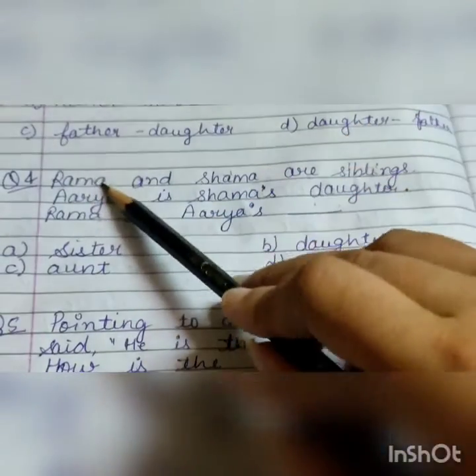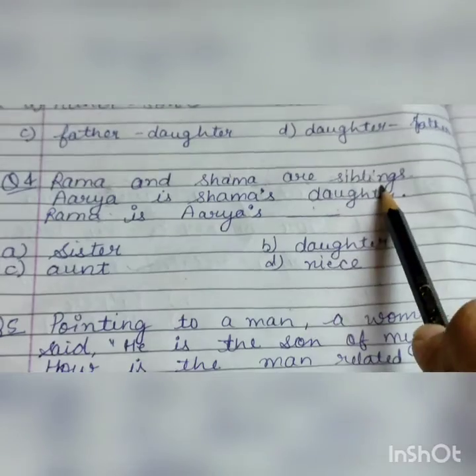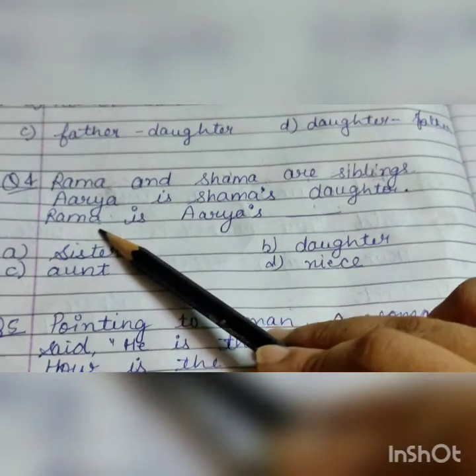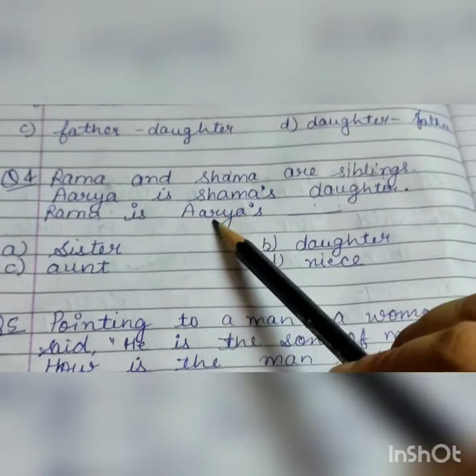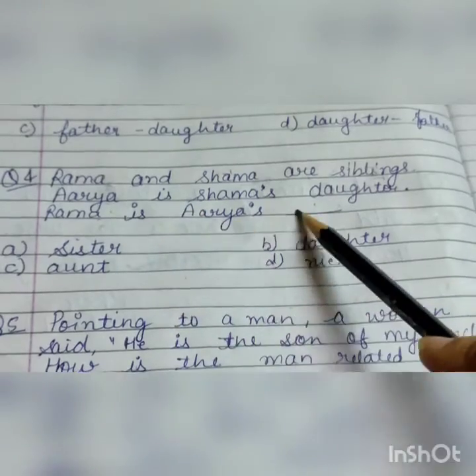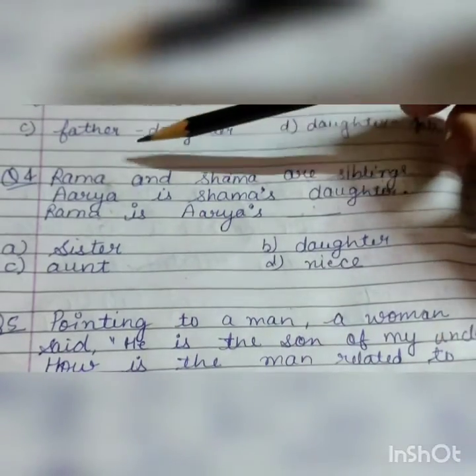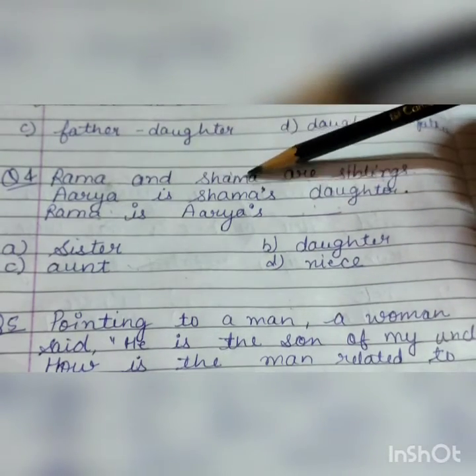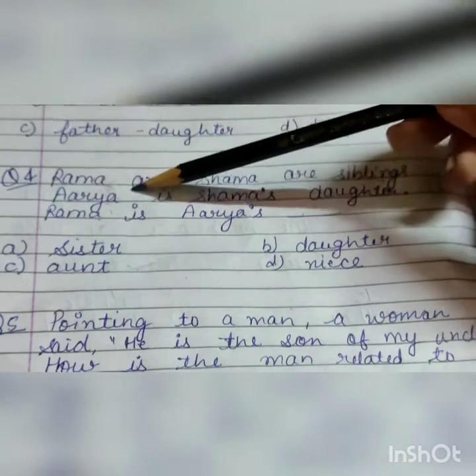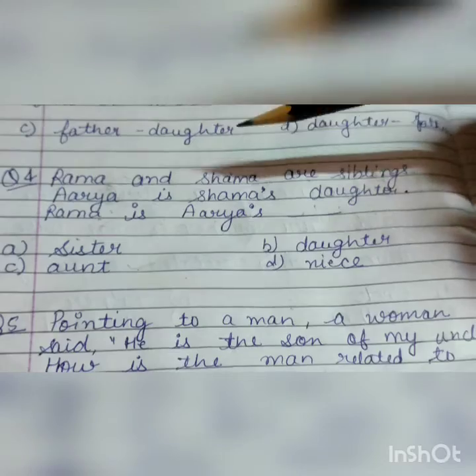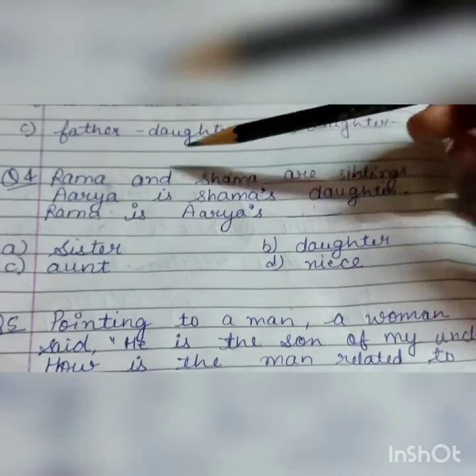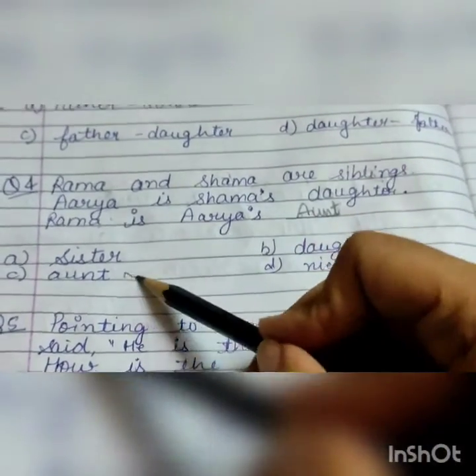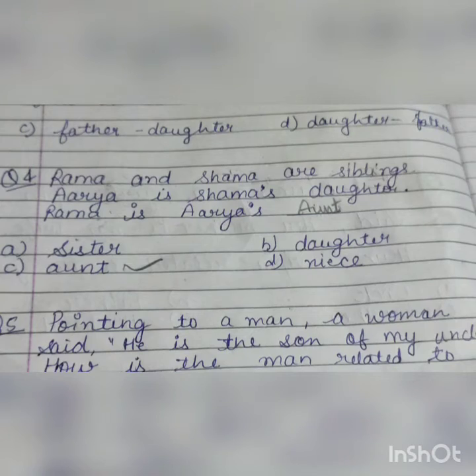Now come to the 4th question. Here Rama and Shama are siblings. Arya is Shama's daughter. Then we have to tell the connection between Rama and Arya. So Rama is Arya's whom? Here we can see that Rama and Shama are siblings, they are sisters. Then the daughter of Shama is Arya. So obviously when the daughter of Shama is Arya, Rama will be her aunt. So this will be the correct answer.